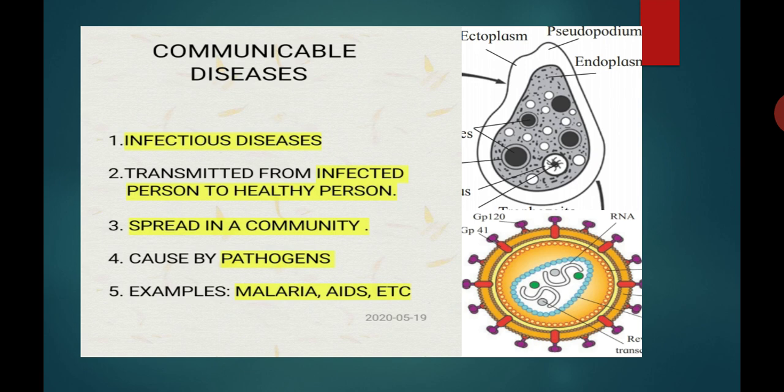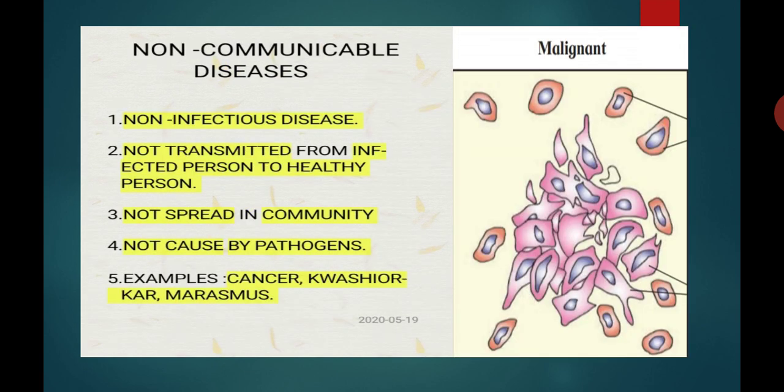Let's see non-communicable diseases. They are also known as non-infectious diseases because they do not cause any infection. Further, they are not transmitted from the infected person to the healthy person, directly or indirectly.